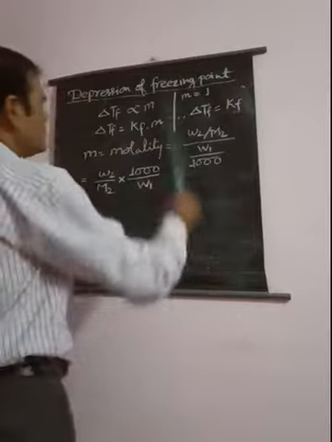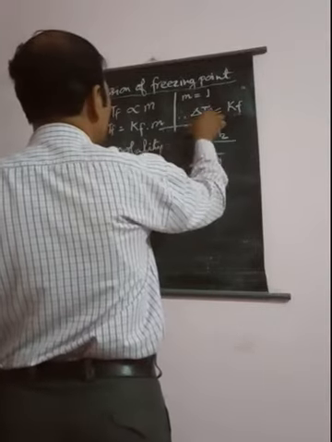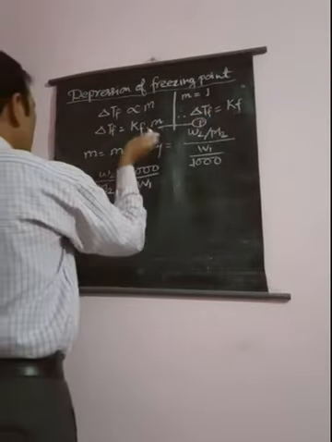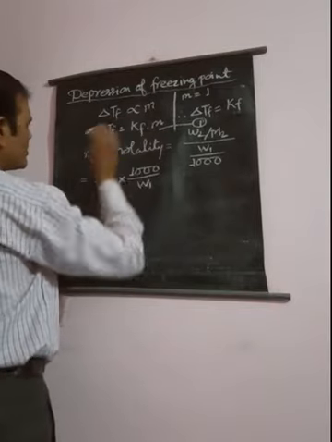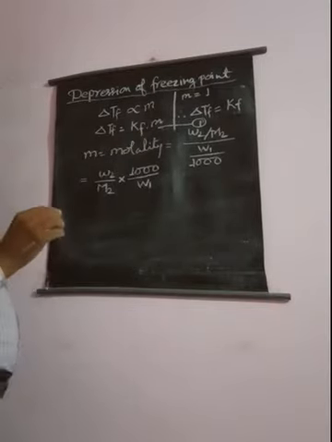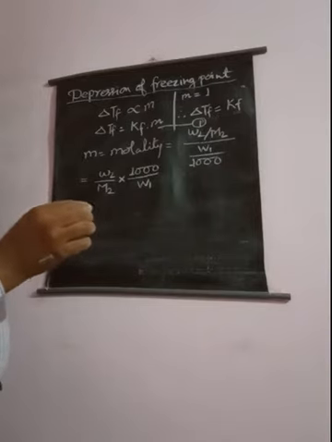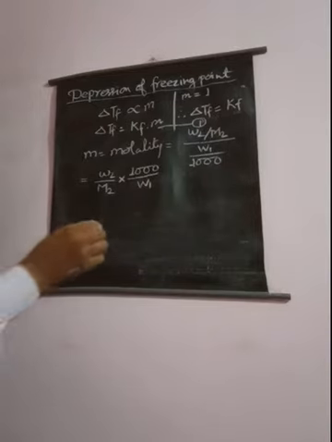Suppose this is equation number 1 we have already seen, and if we put the value of small m in this equation, we can get the formula for the depression of freezing point.